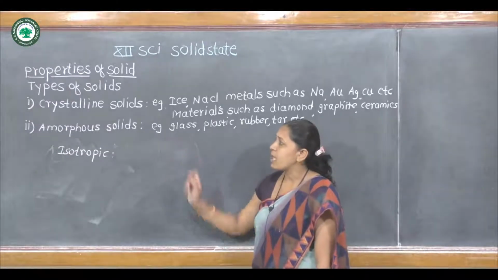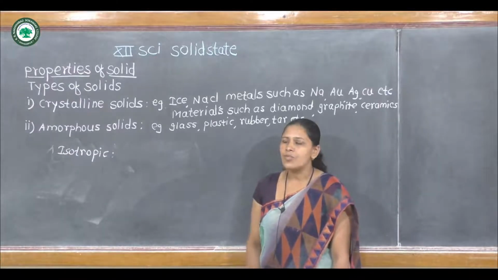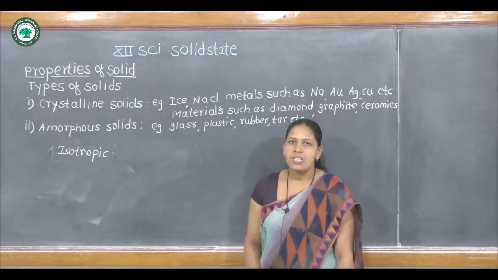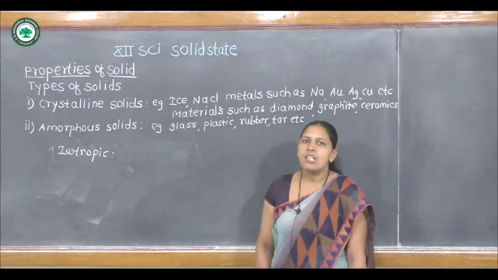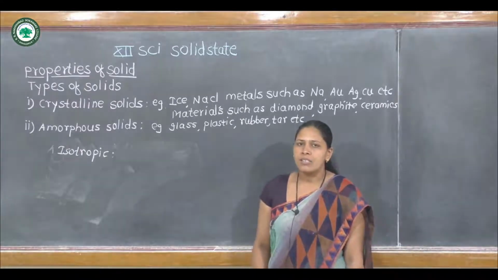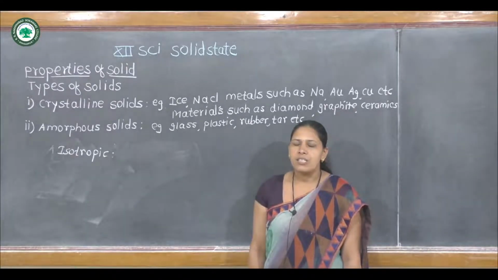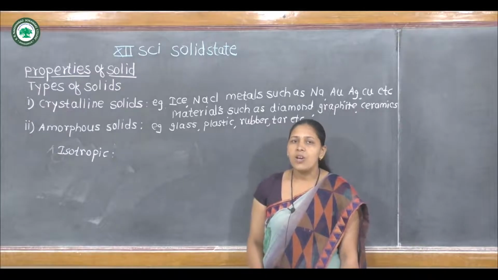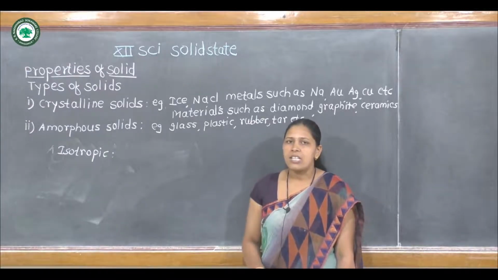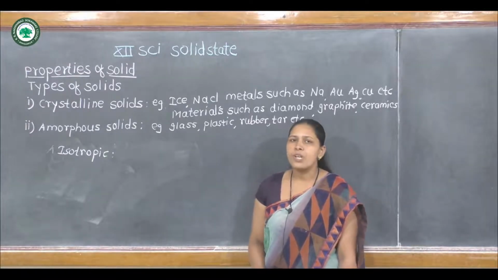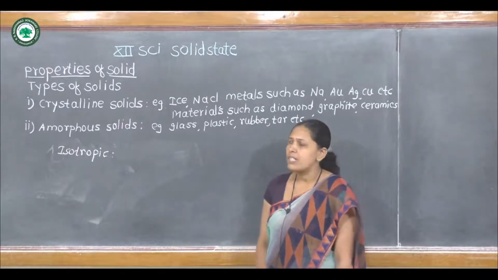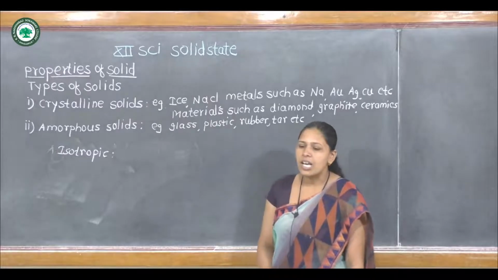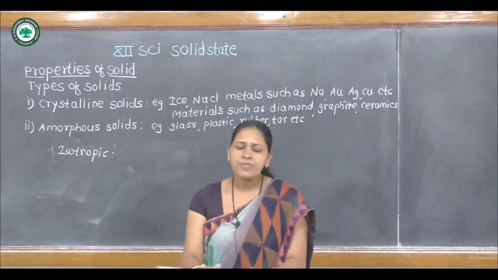But amorphous solids are isotropic. Isotropic means properties such as refractive index, thermal and electrical conductivity are the same in all directions. That is, the magnitude of the property is independent of the direction of measurement. That is called isotropic in nature.